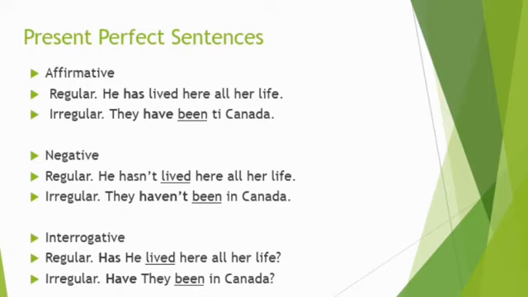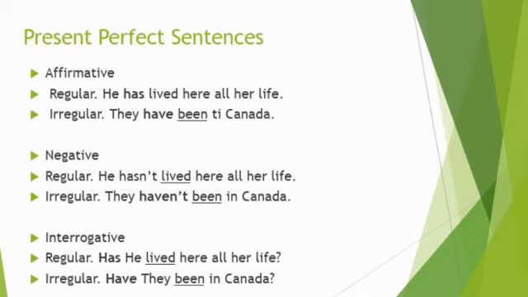Now I am going to talk about negative sentences. We have in first place a sentence with regular verb. He hasn't lived here all of her life. In first place, we have the subject he. In second place, you have the auxiliary has plus not or apostrophe t. Later, we have the main verb in past participle, lived.